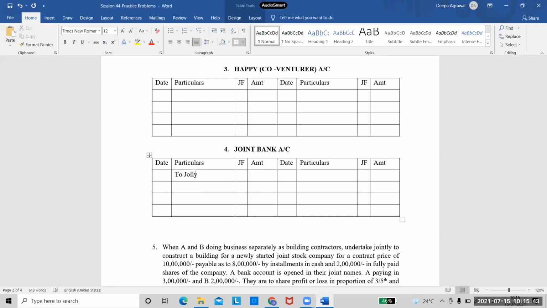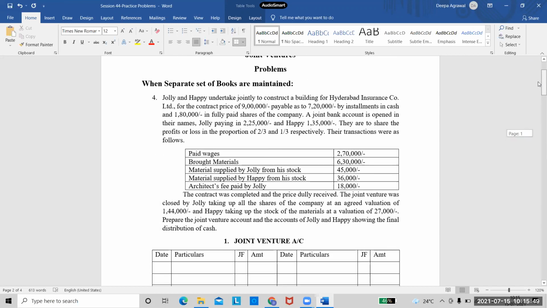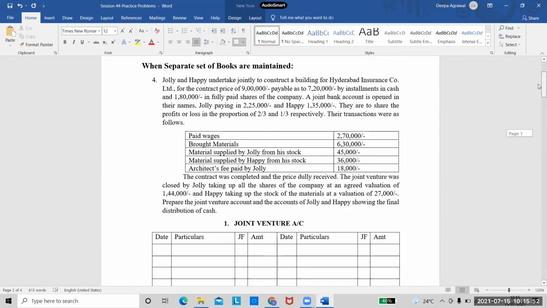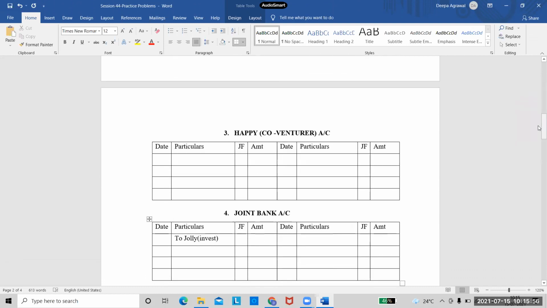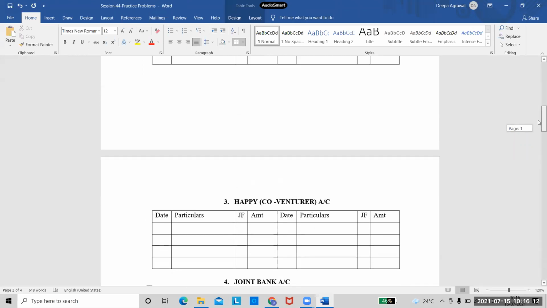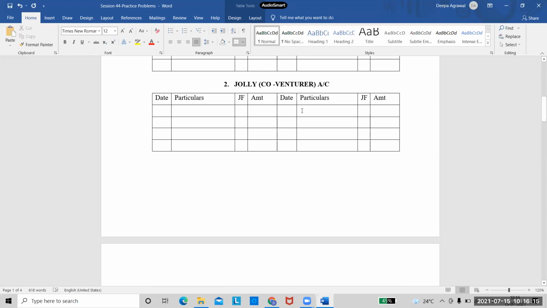So to Jolly, and this is the investment. I'm just writing the reason there. Jolly is 2,25,000. Happy is 1,35,000. And again I will write here as to Happy, investment, and this is 1,35,000. These 2 entries will also go to the co-venturers' personal accounts on the credit side.